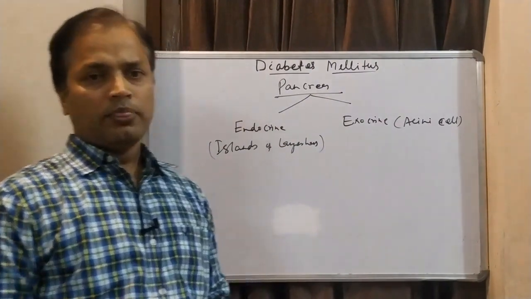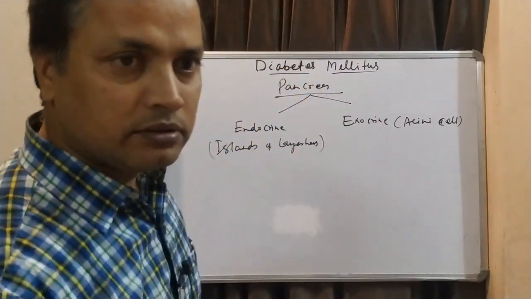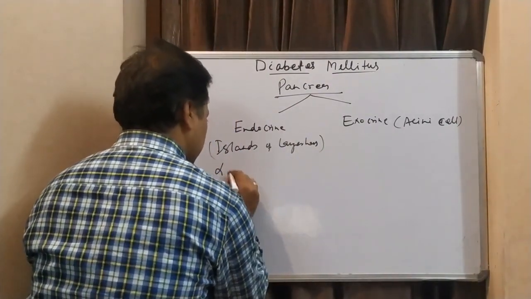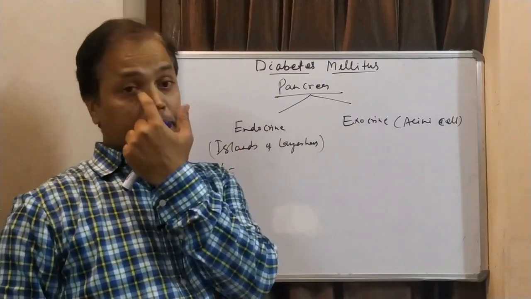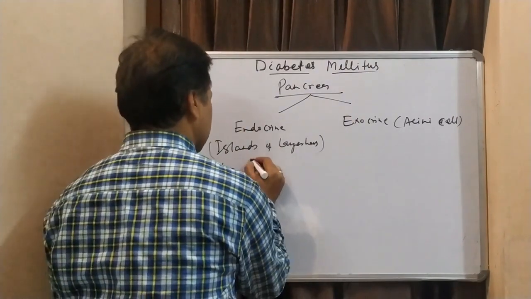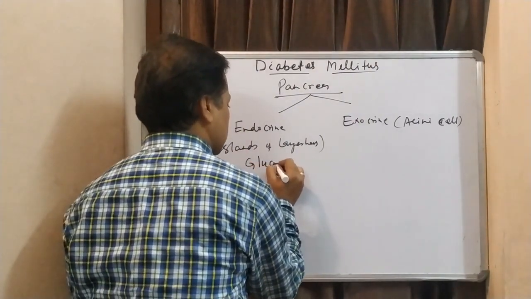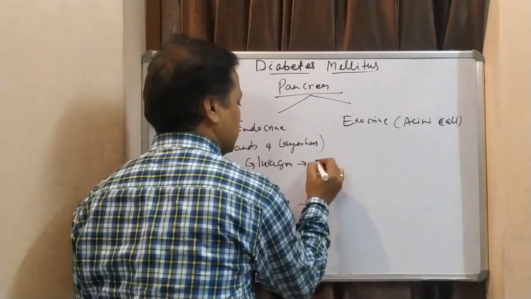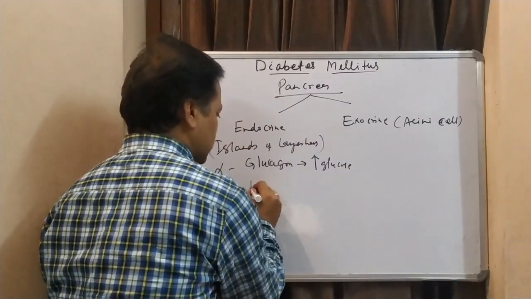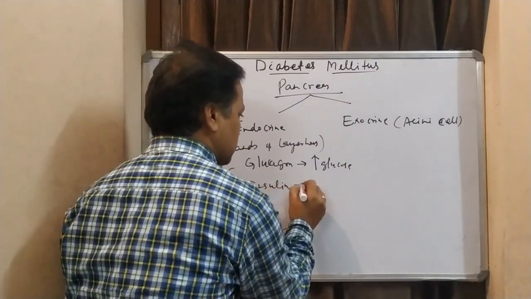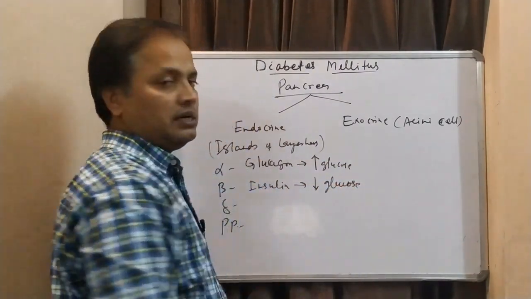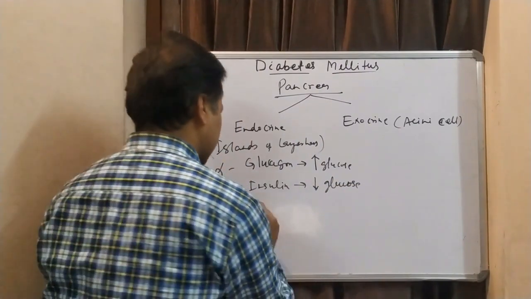In the endocrine portion, we have different cells: alpha cells, beta cells, delta cells, PP cells. Alpha cells produce glucagon, which increases glucose. Beta cells produce insulin, which decreases glucose. Delta cells produce somatostatin.